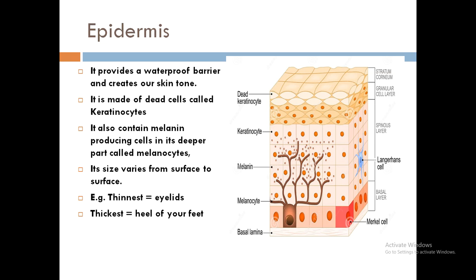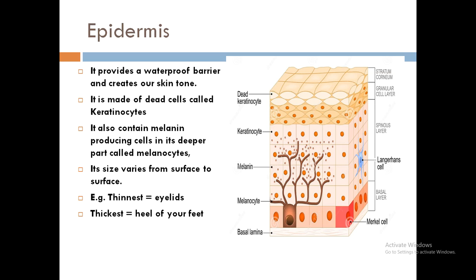This is made up of keratinocyte cells. These cells are dead cells. They contain a protein called keratin. Keratin is also present in different structures of the body, but mostly it is found in the skin cells, the uppermost layer. These cells become dead because of the deposition of keratin proteins, because they lost their nucleus, and they form the outermost layer of the epidermis.